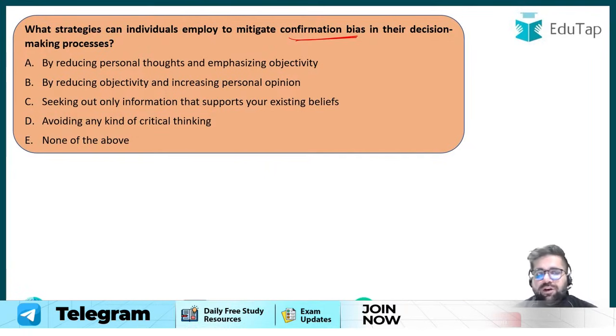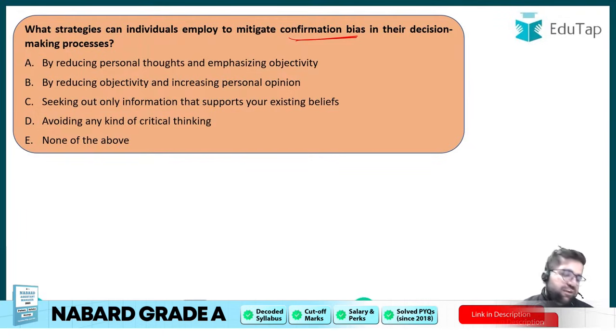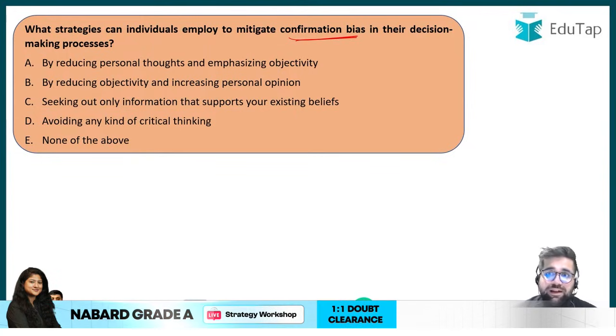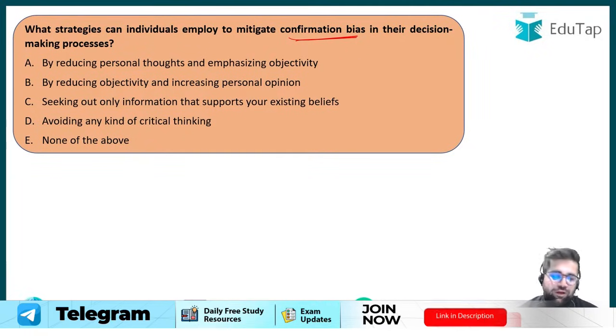Confirmation bias is that particular bias in which I will keep my beliefs, values, and thoughts to myself. I will not make any decision based on the other person's view. Rather, I will just listen to myself and make the decision based on my views, my beliefs, my values. Definitely, if you have to reduce confirmation bias, then you will have to reduce your personal thoughts. You will have to pay more importance to objectivity. Objectivity means that you will listen to the other person.